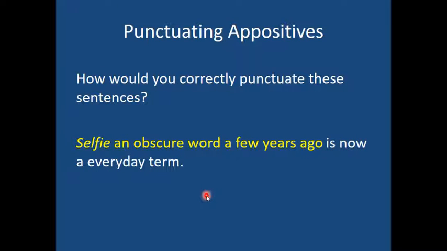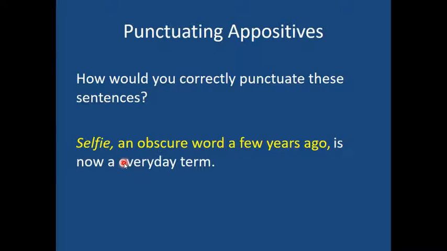Next one: "Selfie, an obscure word a few years ago, is now an everyday term." Well, once again, here's this appositive, in this case, "an obscure word a few years ago," all renaming selfie. Well, think about the word selfie. That's very specific. It's not like the word "the writer." So for that reason, commas make sense, because selfie is so specific. It's not like I need extra information to explain which selfie you're talking about. Selfie is so specific that anything after that is just superfluous. It's extra. Let's put commas around it.